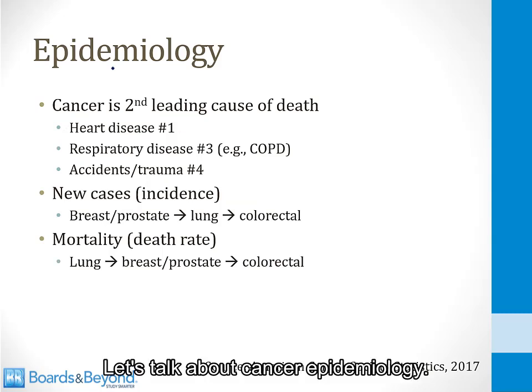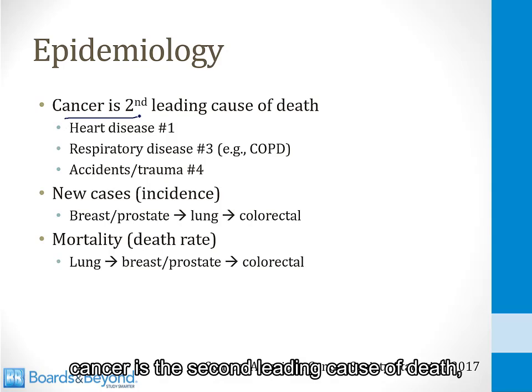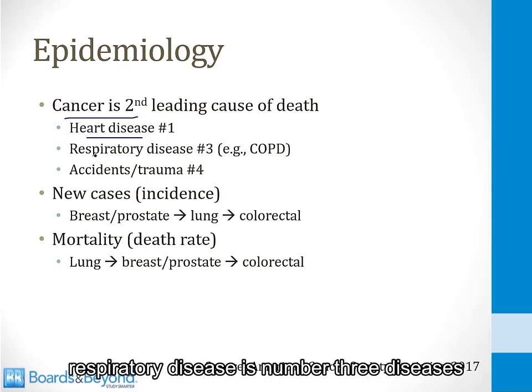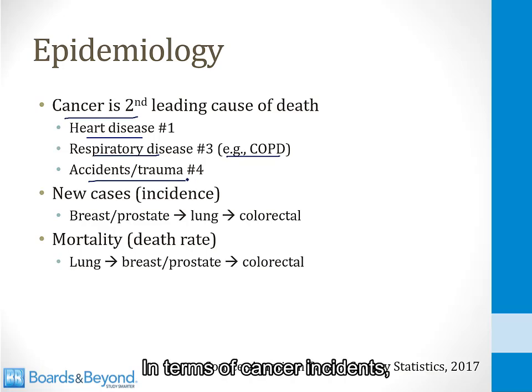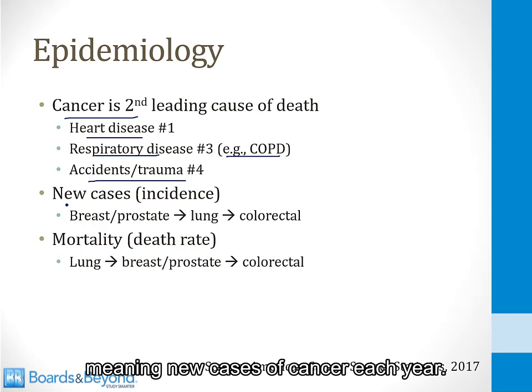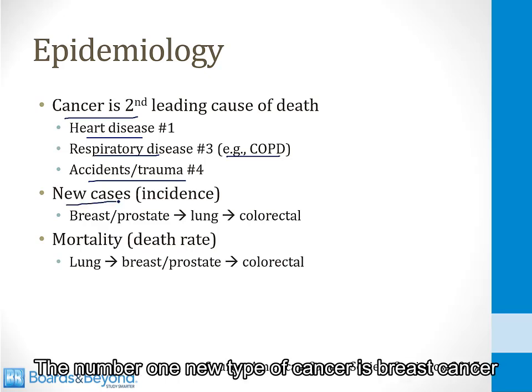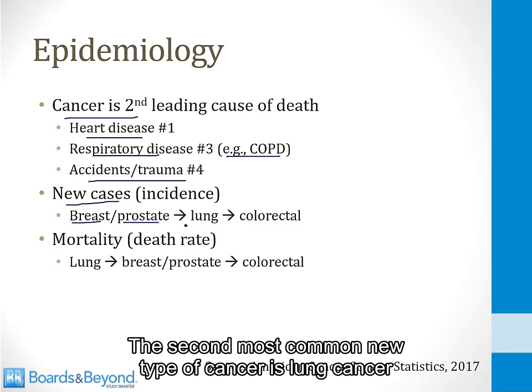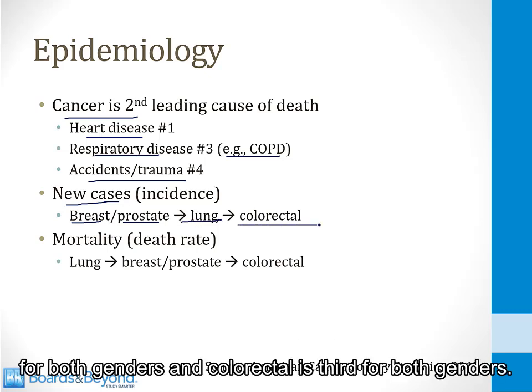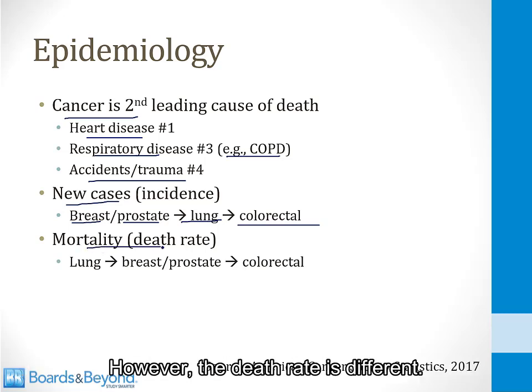Let's talk about cancer epidemiology. For adults in the United States, cancer is the second leading cause of death. Heart disease is number 1, respiratory disease is number 3, diseases like COPD in particular, and accidents or trauma are number 4. In terms of cancer incidence, meaning new cases of cancer each year, the number 1 new type of cancer is breast cancer for women or prostate cancer for men. The second most common new type of cancer is lung cancer for both genders, and colorectal is third for both genders. The mortality rate from cancer, however, the death rate is different.